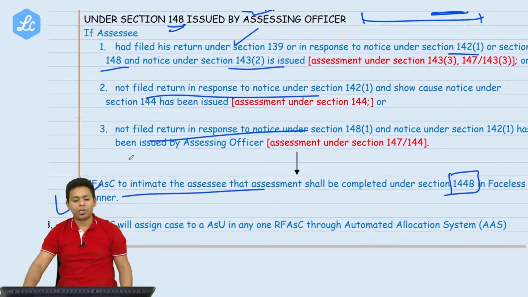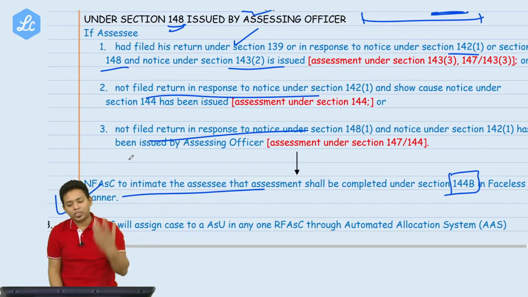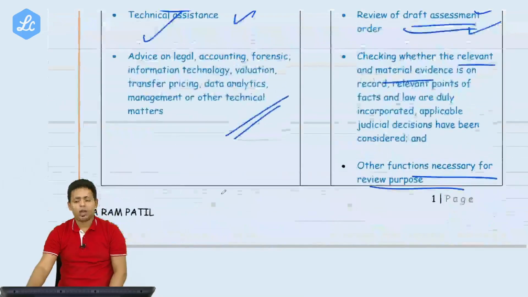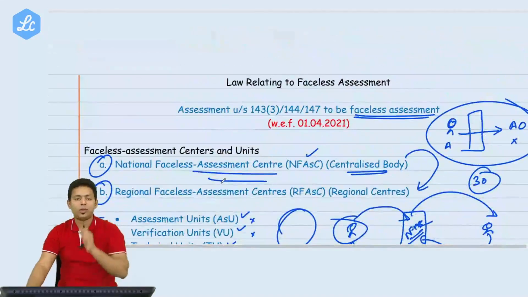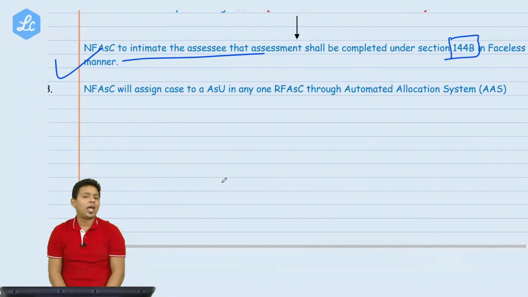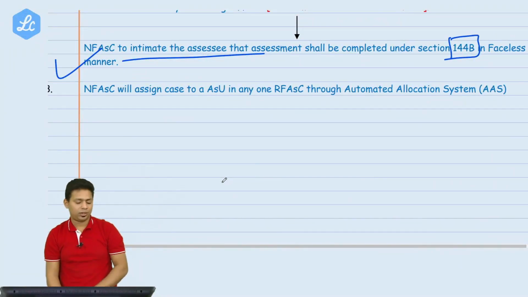Whether you have submitted the reply or not, whether you have responded to the notice or not, whether you have participated in the proceeding or not, after this date, 1/4/2021, all the proceedings will be taken care of by the National Faceless Assessment Center.